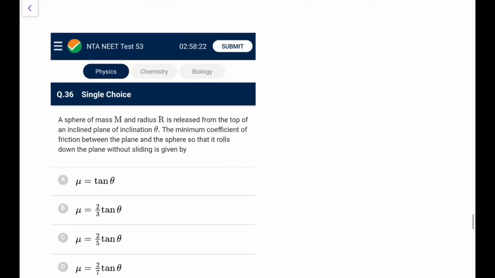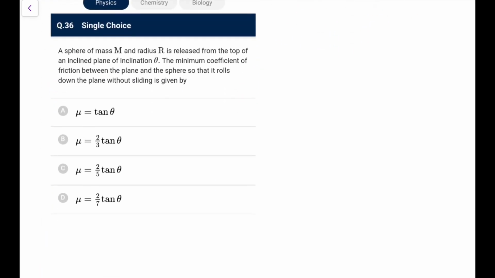Now, a sphere of mass m and radius r is released from the top of an incline of angle theta. The minimum coefficient of friction between the plane and the sphere, so that it rolls down the plane without sliding. This is the same question we have done perhaps yesterday or day before yesterday, and I remember this result: 2 by 7 tan theta. Again, let's start doing it, because it is given.